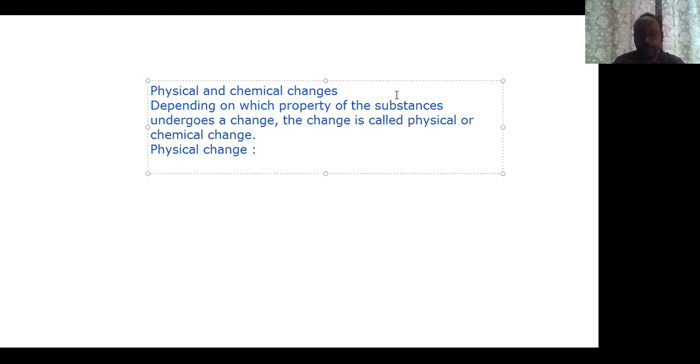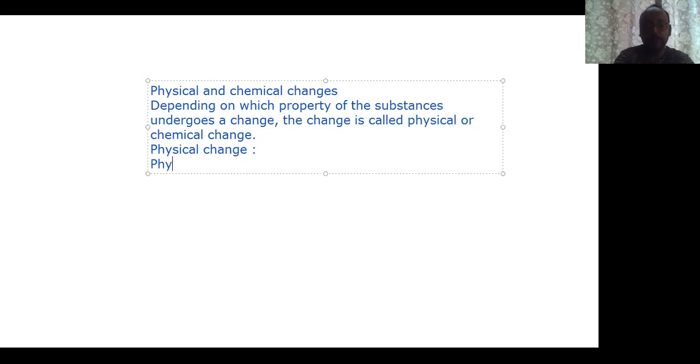For example, when we strongly heat a metal such as gold, the metal converts from solid to liquid, but the liquid is still gold. So there is no change in identity. That kind of change is known as physical change.